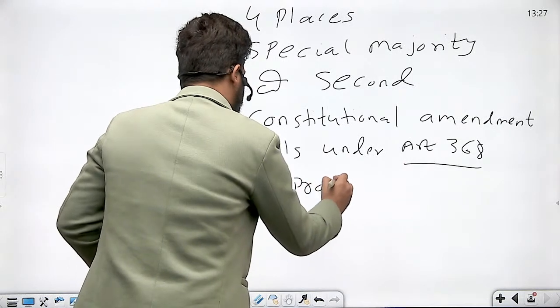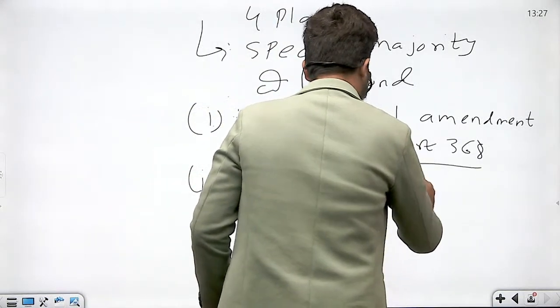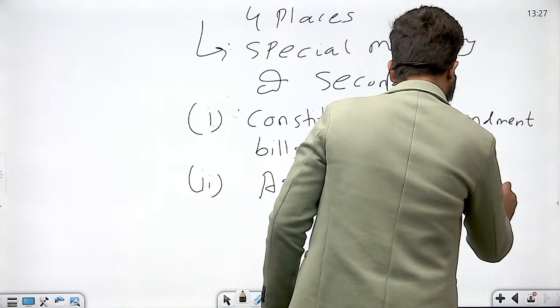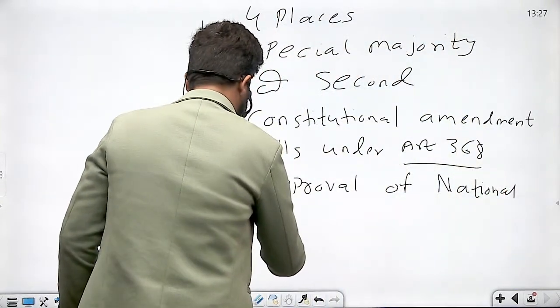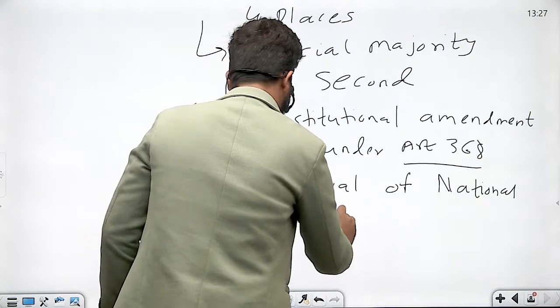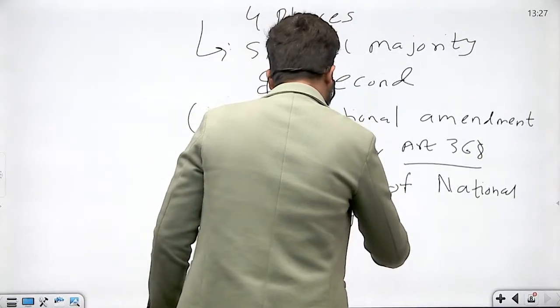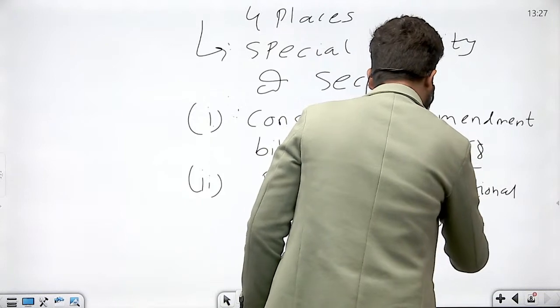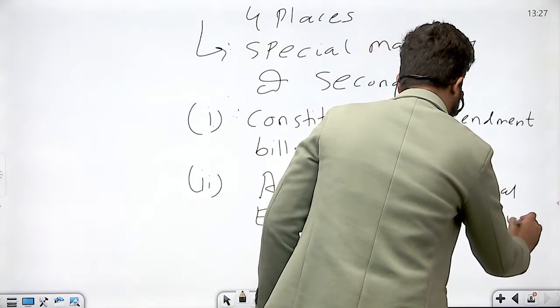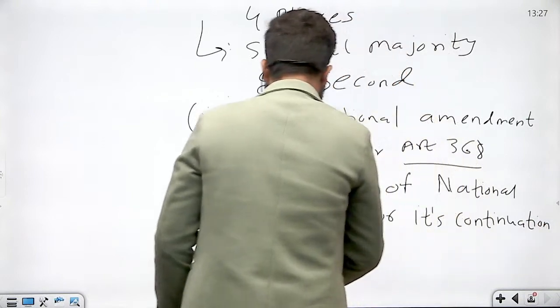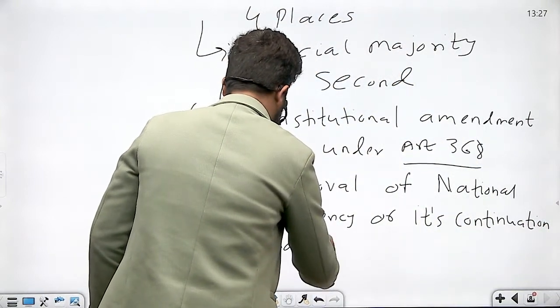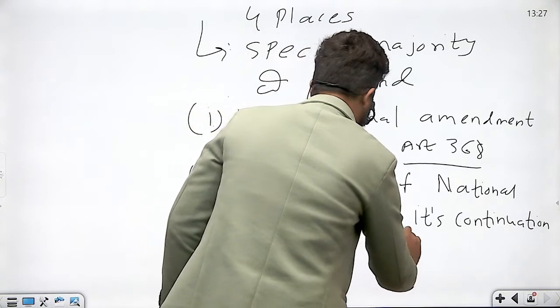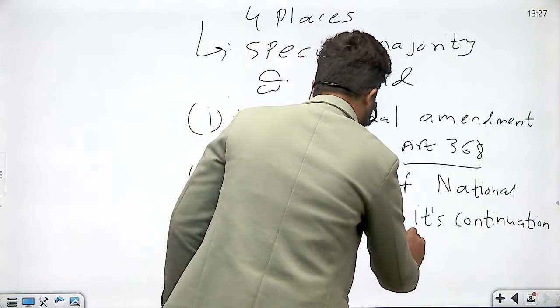Approval of national emergency or its continuation, okay, under Article 352, right? So this is the second place where the special majority of second kind is required.